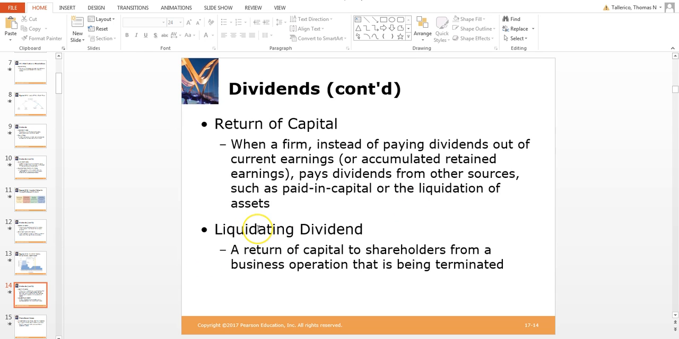All right, and then there's a term called a liquidating dividend. A liquidating dividend is a return of capital to shareholders from a business operation that's being terminated, and they'll give that money back to the stockholders. Again, these terms are on page 600.